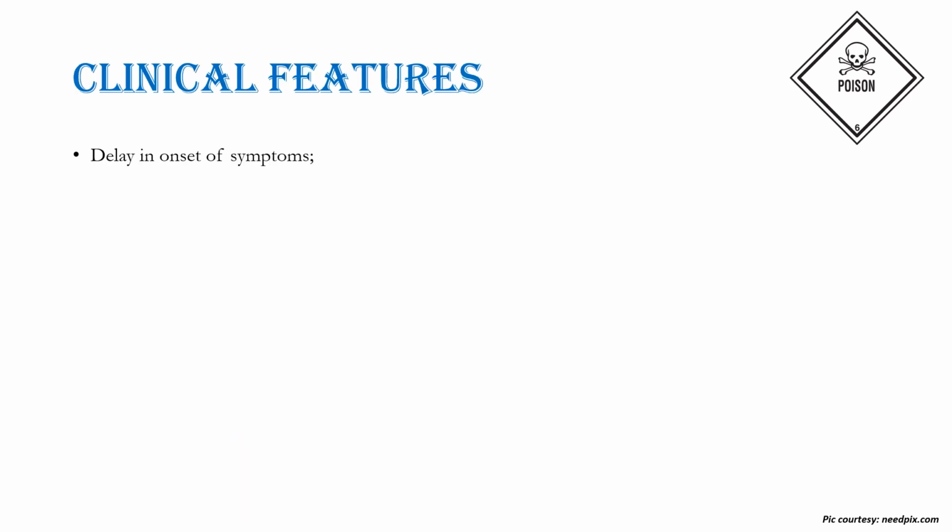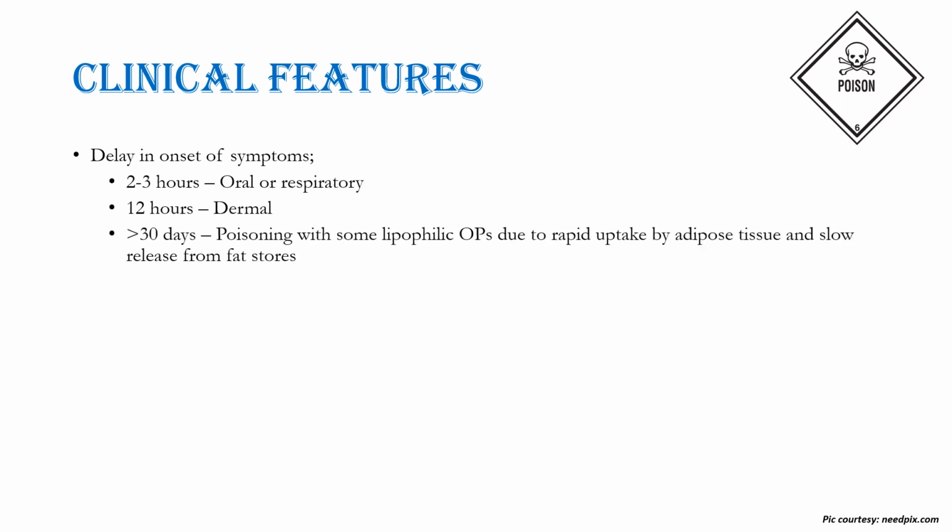There might be some delay in the onset of symptoms depending upon the route by which the organophosphates are absorbed. For example, the delay is up to 2 to 3 hours if absorption is by the oral or the respiratory route. Delay means delay in the appearance of the clinical symptoms after exposure. It is up to around 12 hours after dermal exposure, and it is more than 30 days if the poisoning is with some lipophilic organophosphate. This is because they get rapidly taken up by the adipose tissue and then are released slowly from the fat stores.